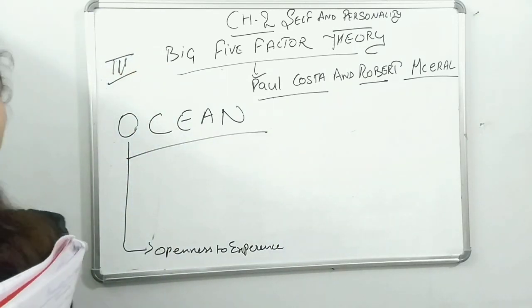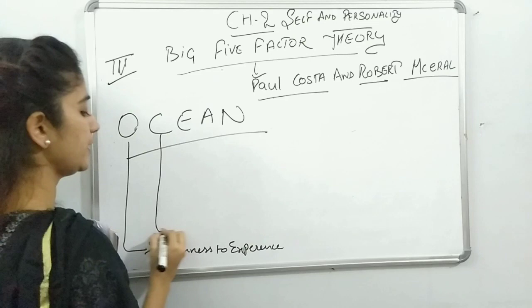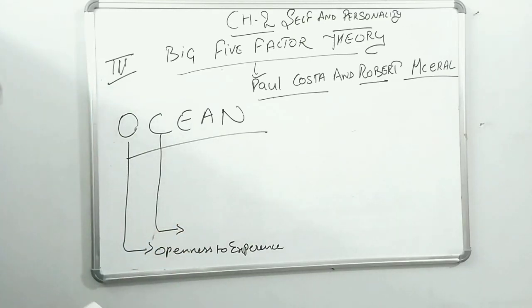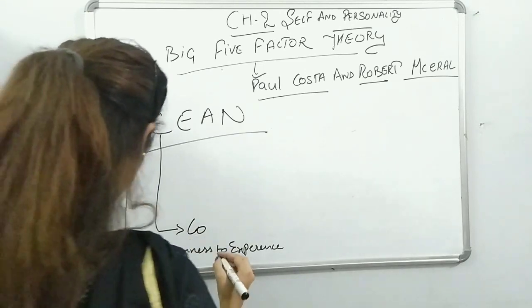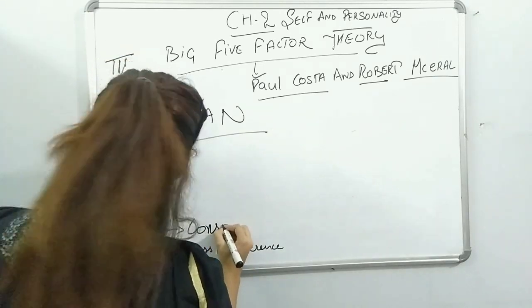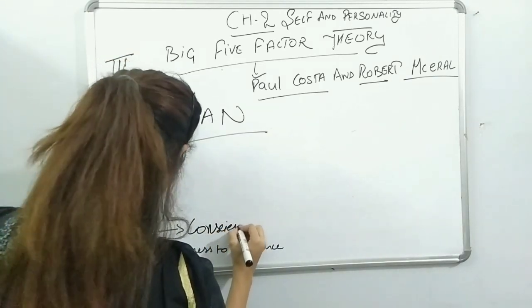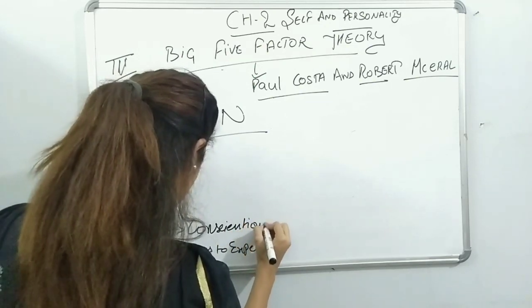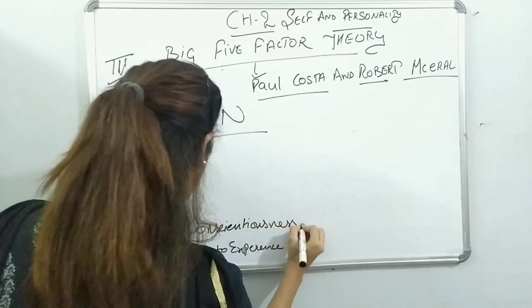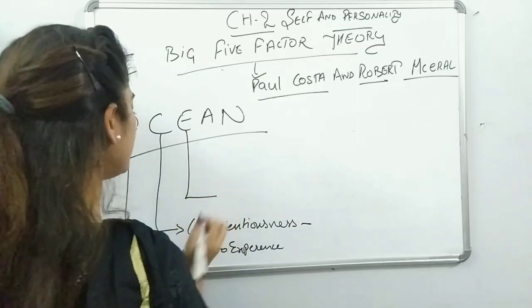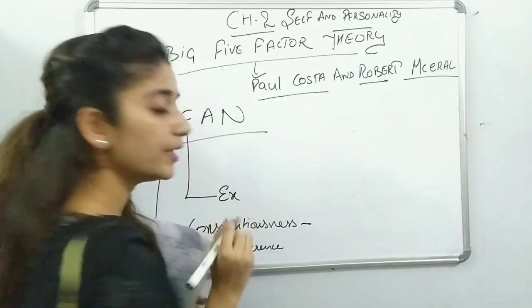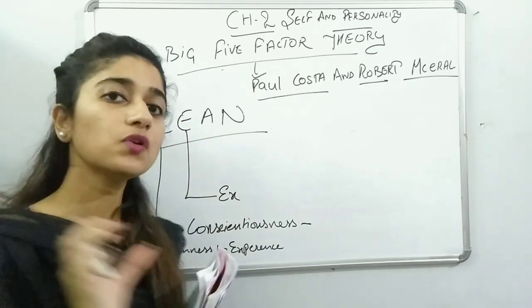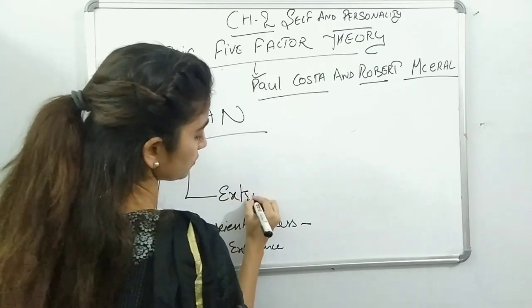C is conscientiousness. Then E is extroversion.